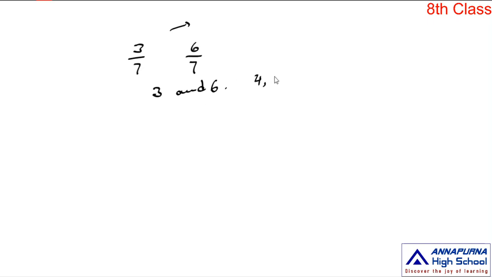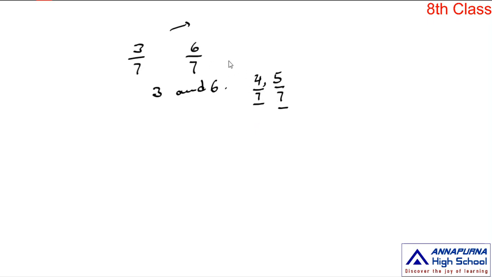What are they? 4 and 5. Now take these two integers as the numerators and the denominator as 7. Make two p by q forms, that is 4/7 and 5/7. Therefore 4/7 and 5/7 are two rational numbers between 3/7 and 6/7.